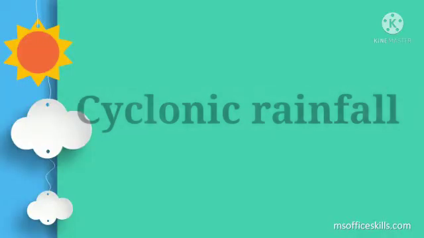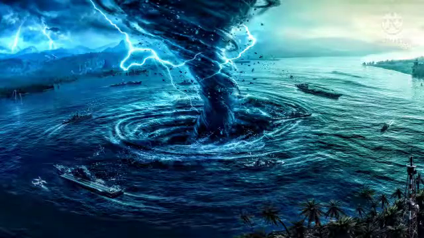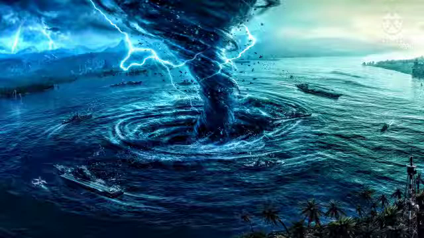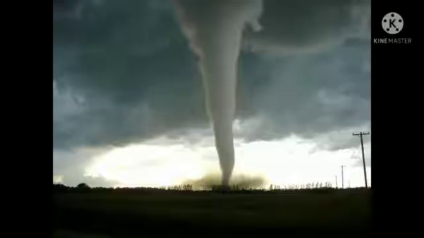Next, cyclonic rainfall. Cyclone is the specific air formation when the pressure at an area is less than the surrounding regions. This is called cyclone. Air from the surrounding region comes toward the center of the cyclone and then starts moving upwards. As it rises, the temperature of the air reduces.